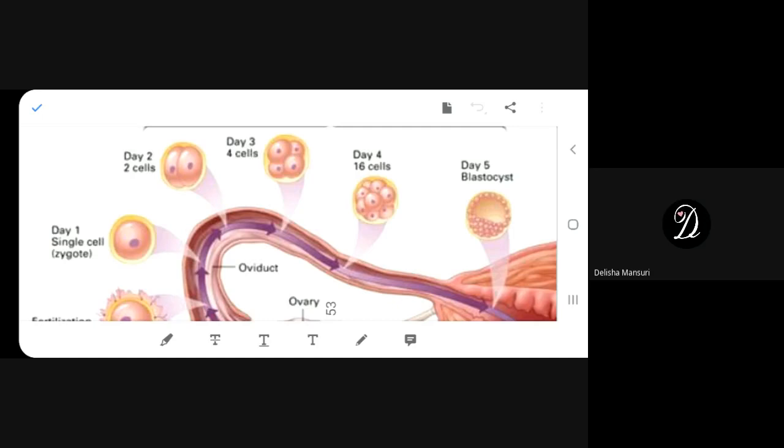Binary fission. Where do you get binary fission, beta? You have to write examples. Everywhere you have to write examples. Remember that. So where do you get binary fission? What is the name of the organism?